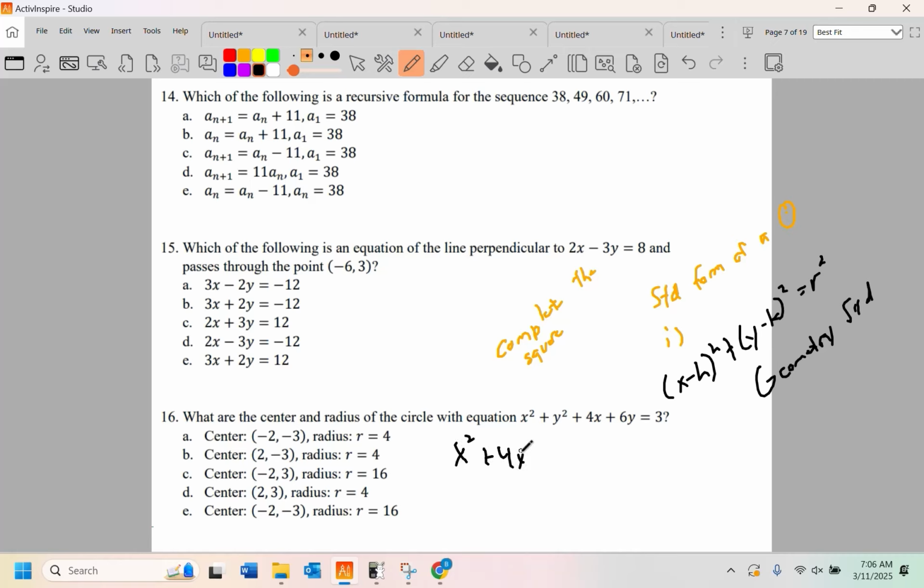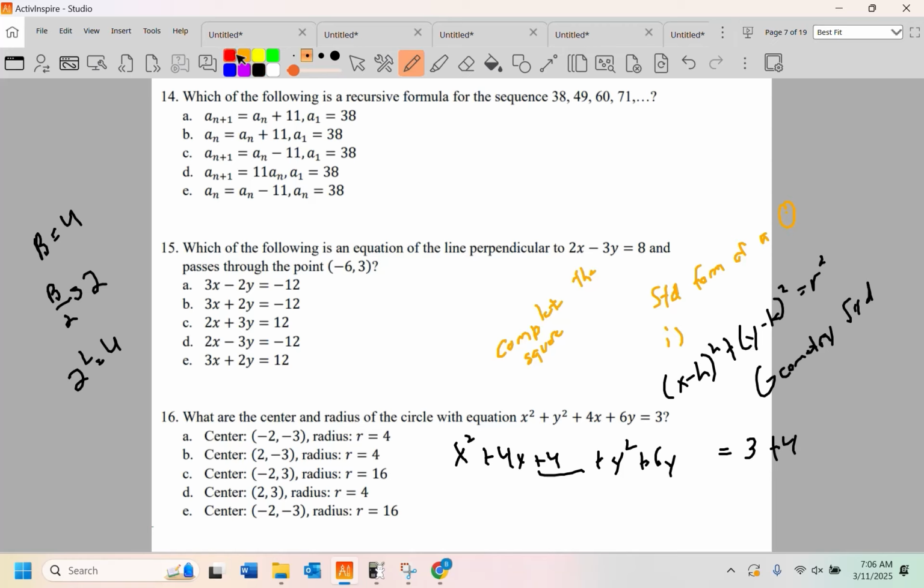We're going to group our x's and leave some space. We're going to group our y's and leave some space. And we're going to leave that constant on the other side. Now, to complete the square, we look at b, and here b is 4. We cut it in half and we get a 2, and we square that 2 and we get a 4. And we add that to both sides to maintain balance.